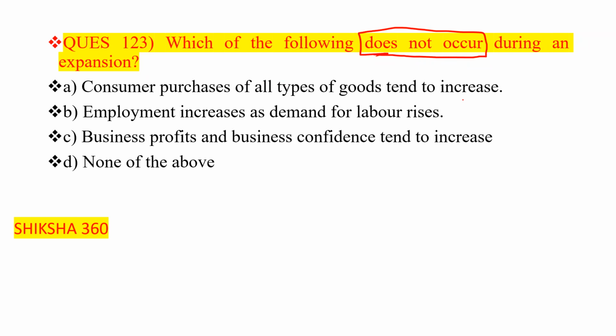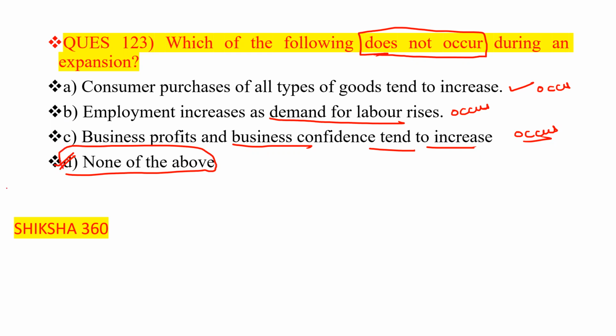So consumer purchases of all types of goods tend to increase. Basically, this will occur. Employment increases as demand for labor rises. This one also occurs. Business profits and business confidence tend to rise. This one also. So option number D is the answer. That is none of the above. Because all the above things which they have mentioned will tend to occur in this case. Okay. So now move to the next question.